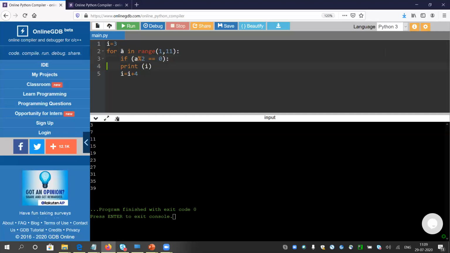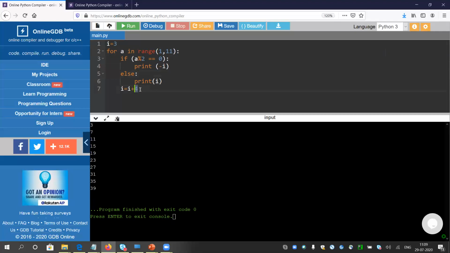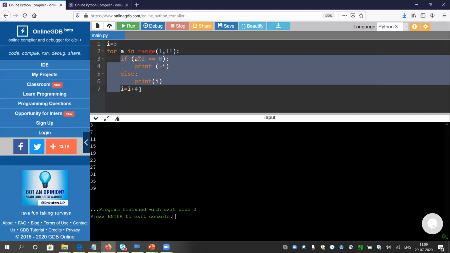I think you all know how to use if. Whenever a is even, I will print minus I, and else I will print plus I. That's all we need to do. And I is independent. It is incremented by 4 each time. So instead of one print, I am using two different statements. Whenever the value of a is even, I will print minus I. Whenever the value of a is odd, I will print plus I.